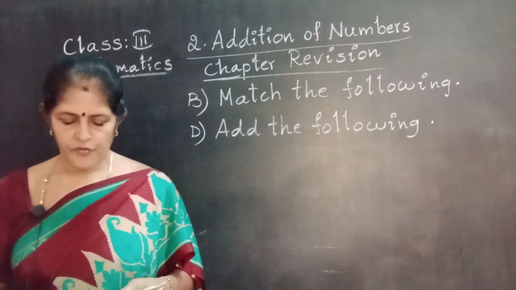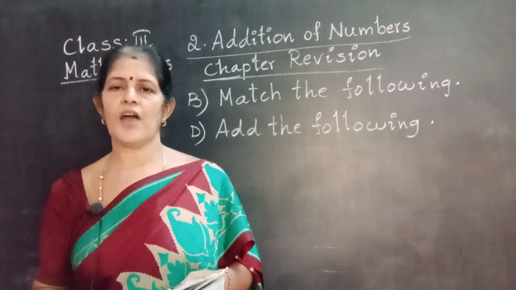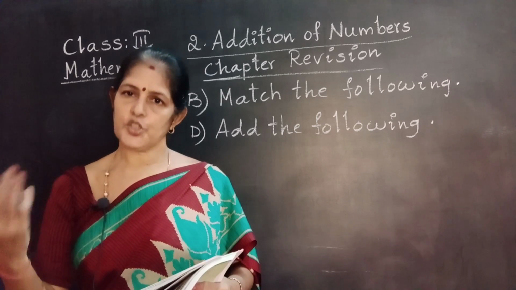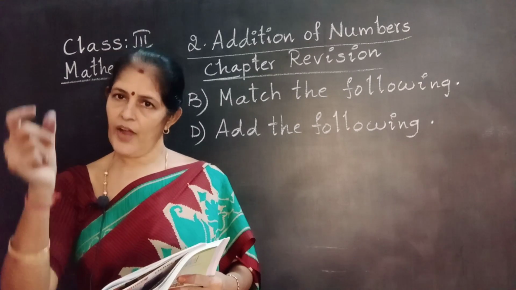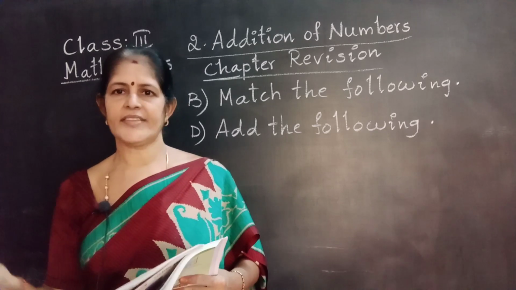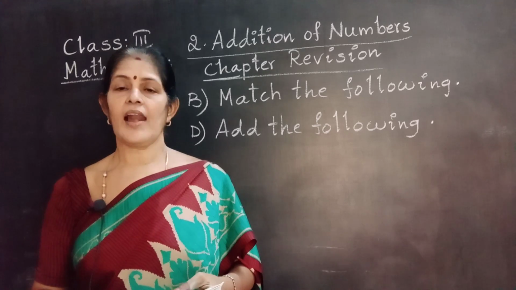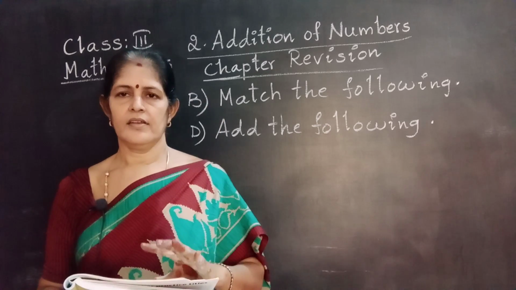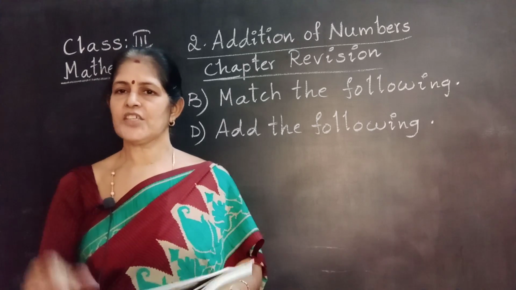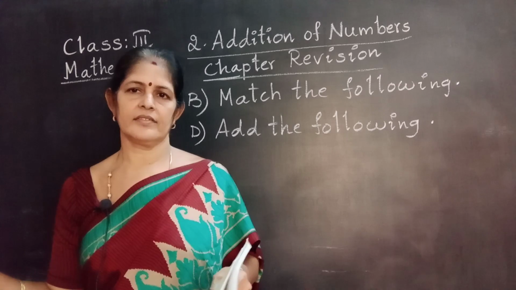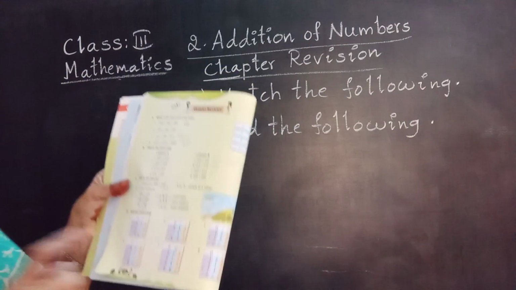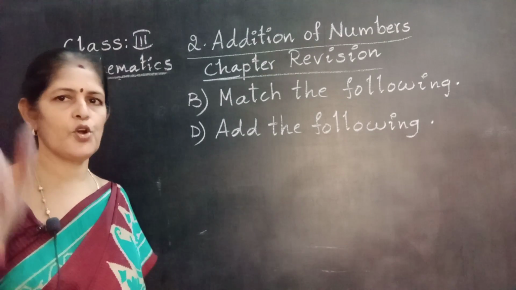Once again, first of all, find the totals of column A, write aside each one. Next go to column B and find the totals and write on the side. Now do matching. Understood? Column A addition first. Find the totals. Column B addition, find the totals. Next do matching with each total. Understood? Roman D also has additions, 6 additions. You practice in your textbook only.